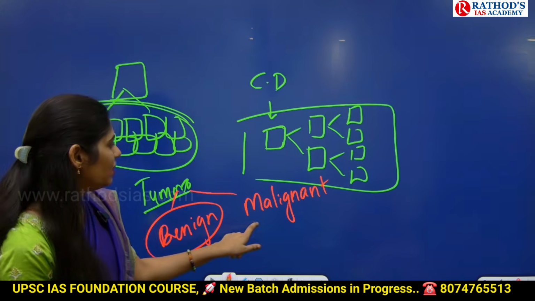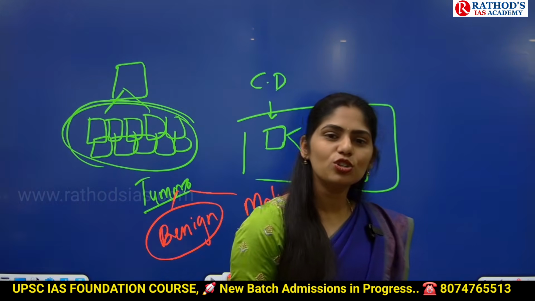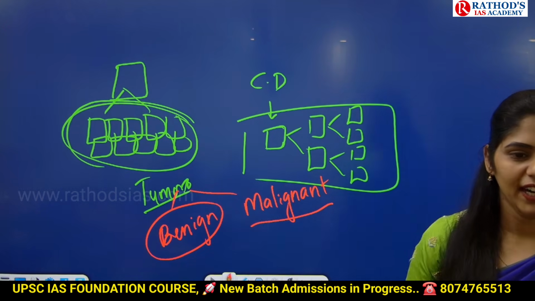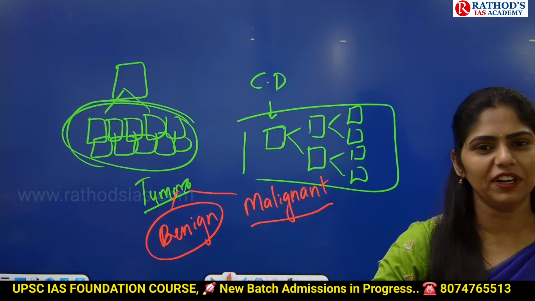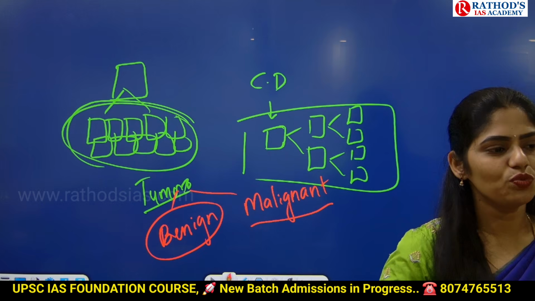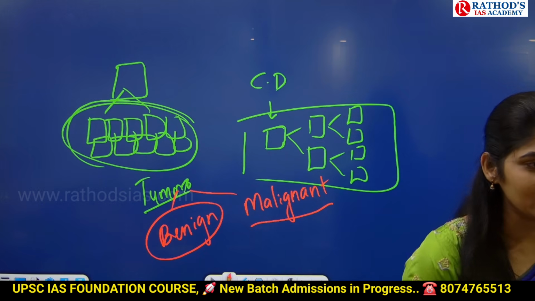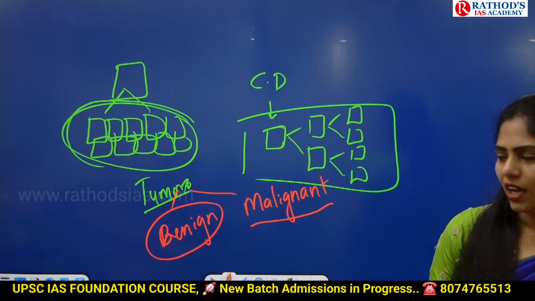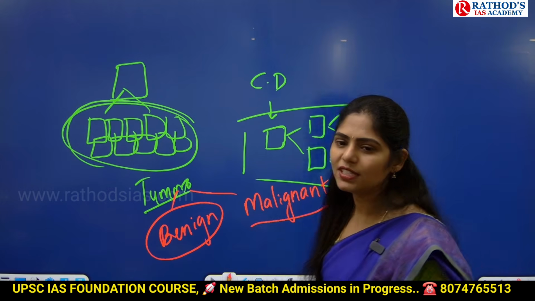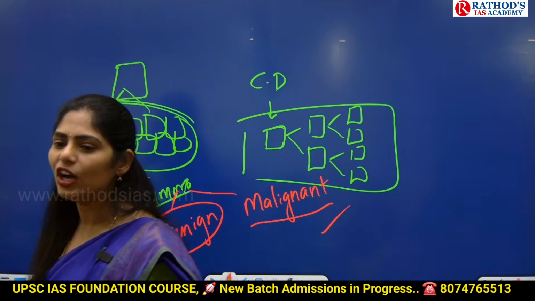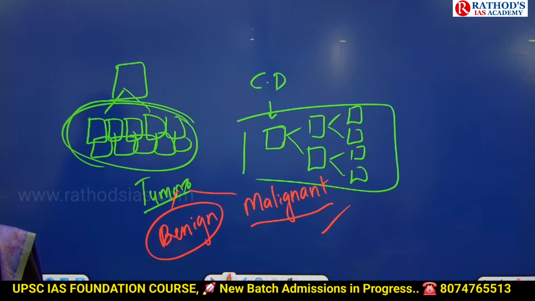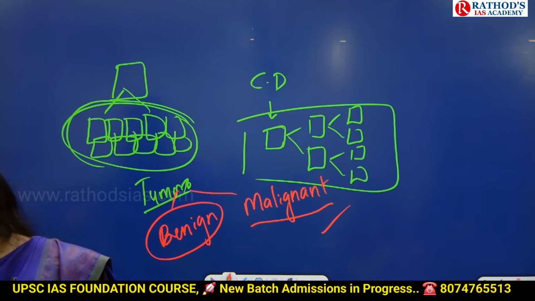But the problem is there with malignant tumor. Malignant tumor will not stay in one place. It will try to move on to different parts of your body. And it is very difficult to track where exactly it is. And it will disturb our overall other body organs. That condition is called cancer.